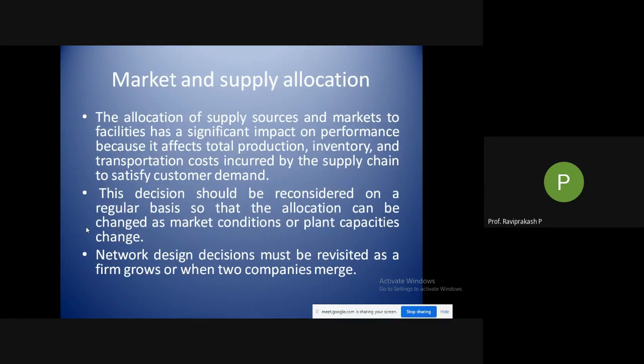Then comes market and supply allocation. The allocation of supply sources and markets to facilities has a significant impact on performance, because it affects total production, inventory and transportation costs. Not just me being the aggregator, I might be the manufacturer also.